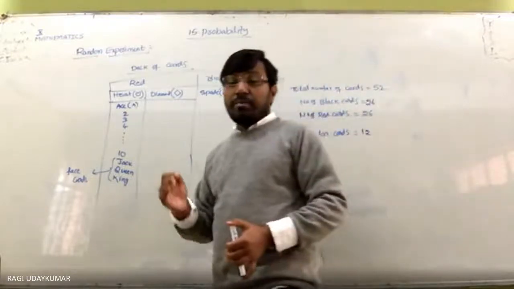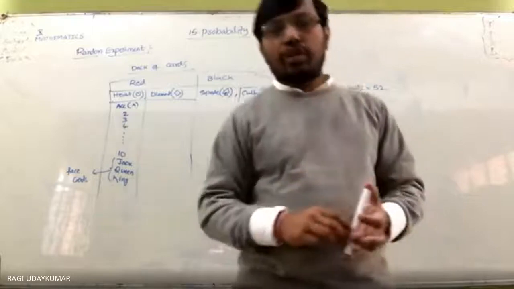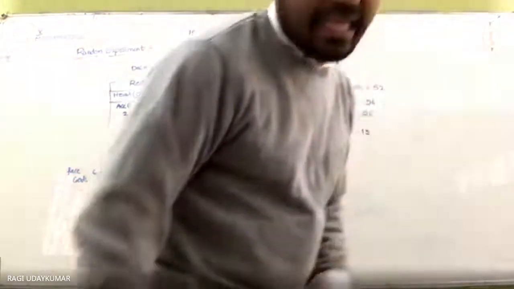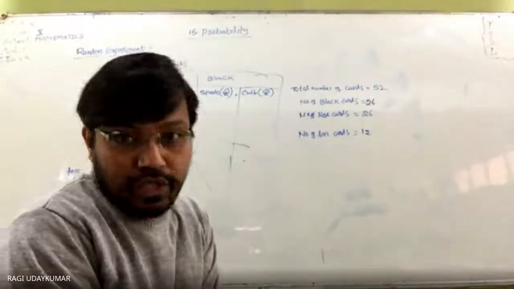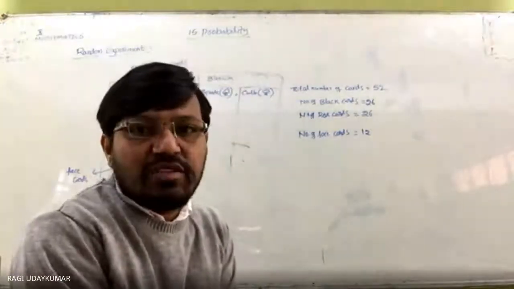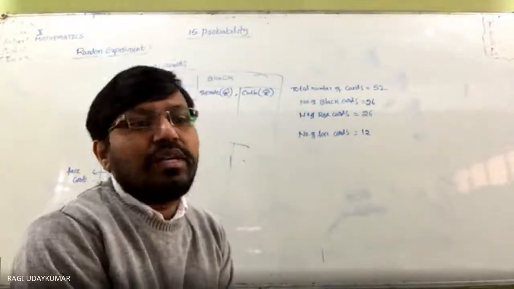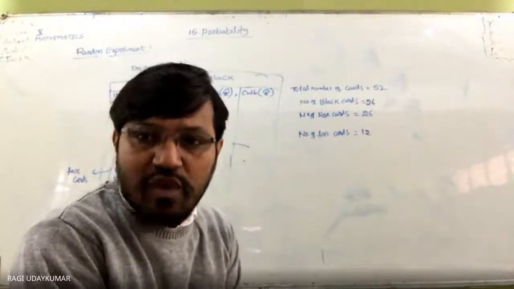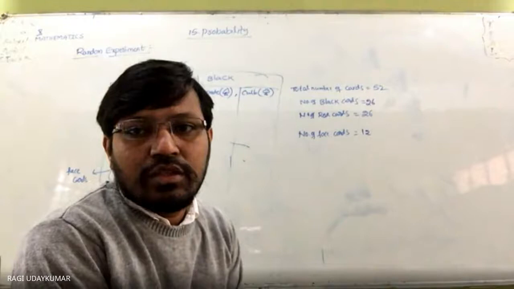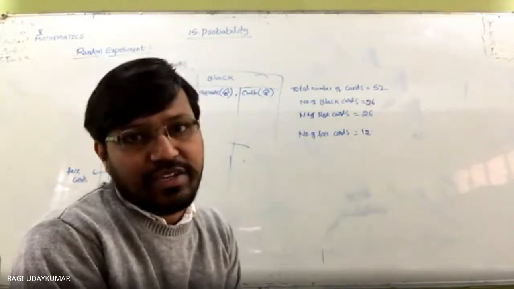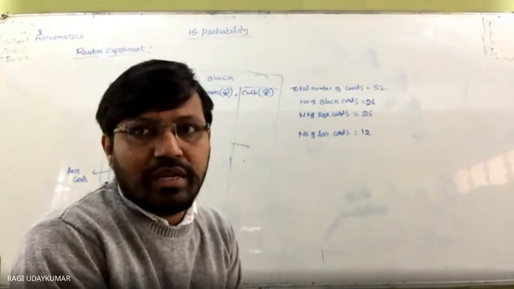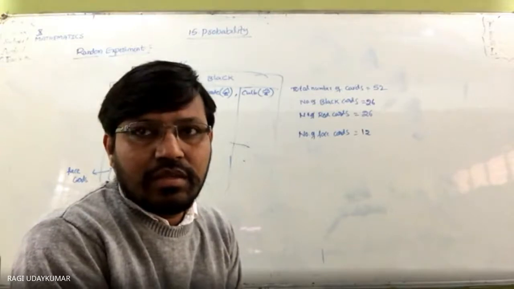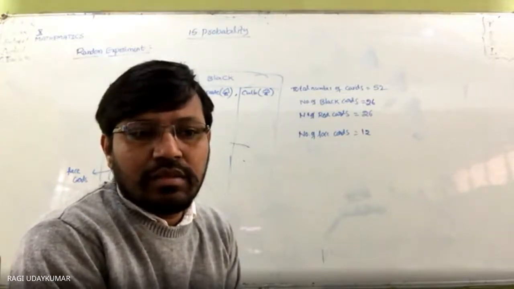And you see that whatever probability you are calculating, the probability of any event is always at least 0 and at most 1. If probability of any event is equal to 0, then it is called an impossible event. If probability of any event is equal to 1, it is called a sure event or certain event. Did you get my point? Yes, sir. Okay.